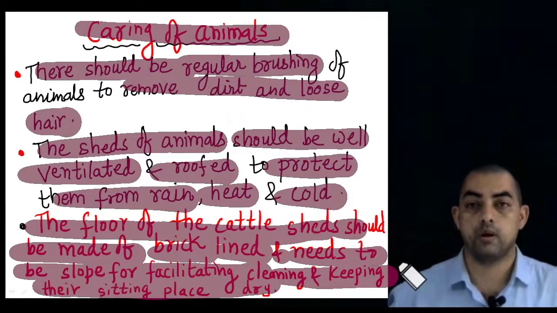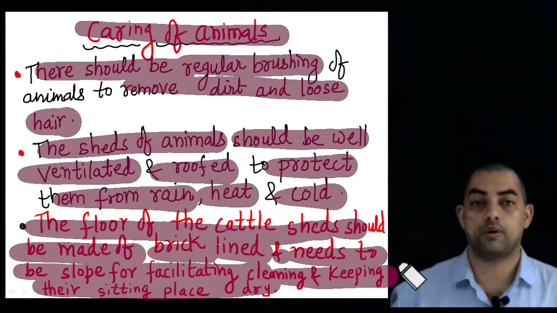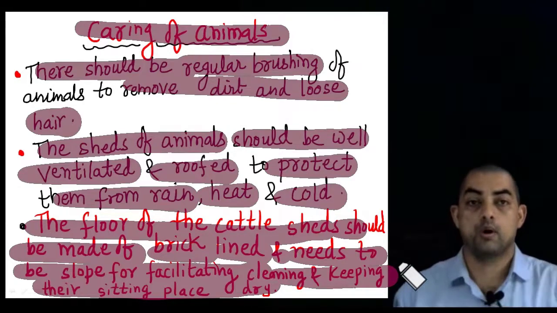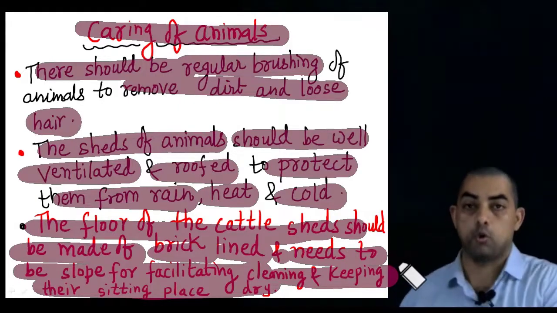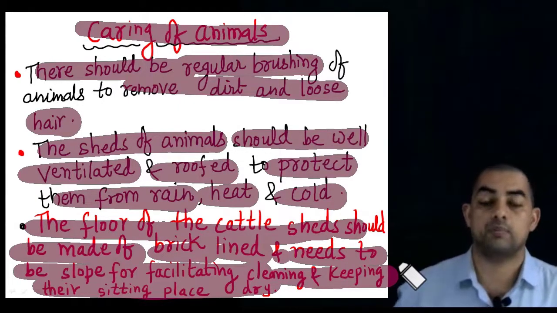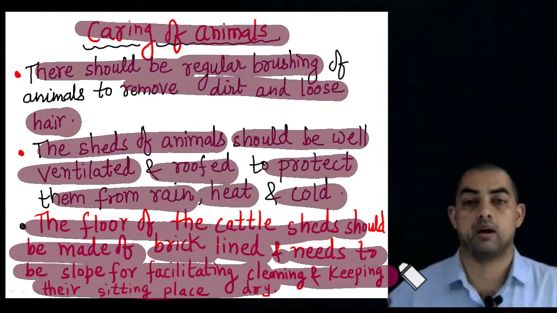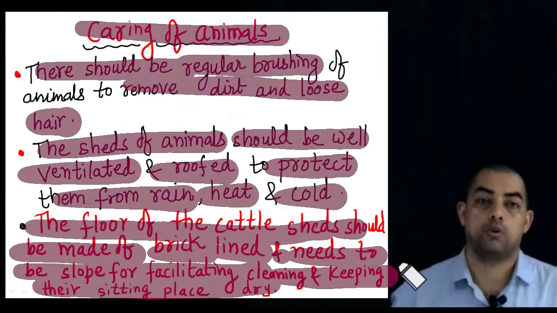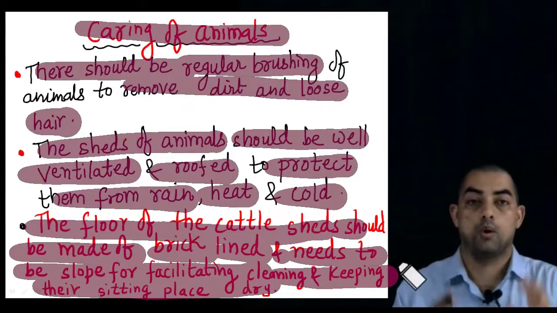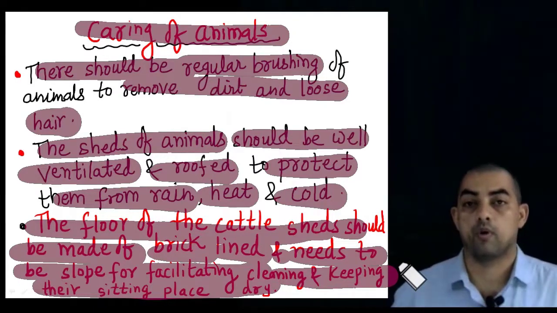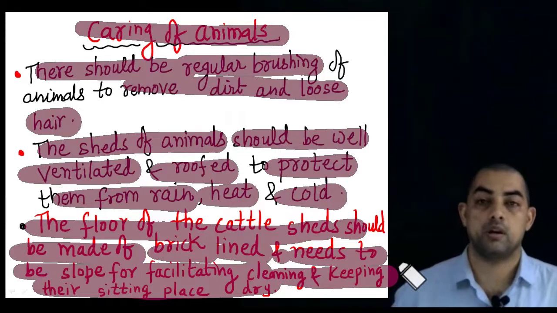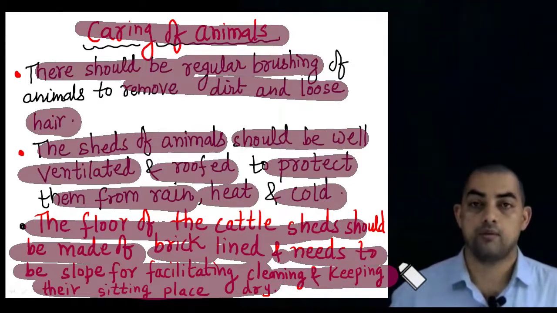that is going to create a lot of problems for the animal to sit there. So it has to be brick lined, and the second important point is it should have a slight slope, because if the animal urinates, the urine should not remain there, it should slope down. And when we are cleaning, it becomes easy if it has a slight slope, not a great deal but a slight slope. If you throw water there to wash and clean it, all the water should move out easily. So it helps in cleaning and keeping the place dry for the animals.